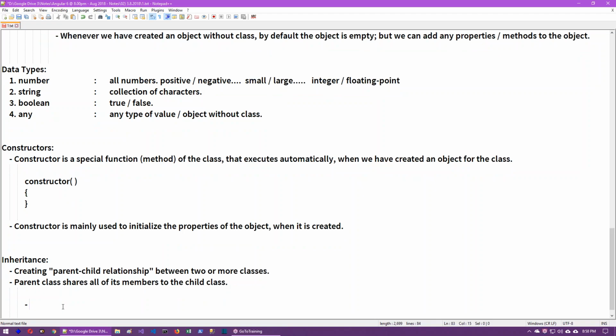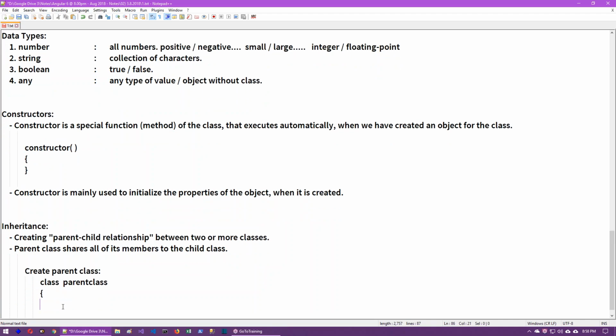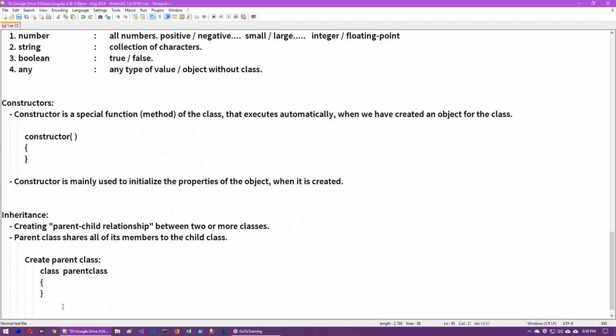First we have to create a parent class. So class name, class parent class. Inside the parent class, we can create the parent class members, parent class properties, parent class methods.